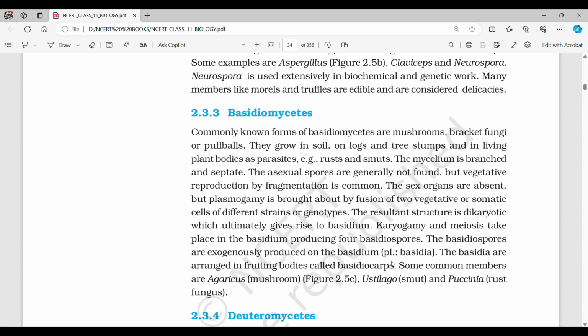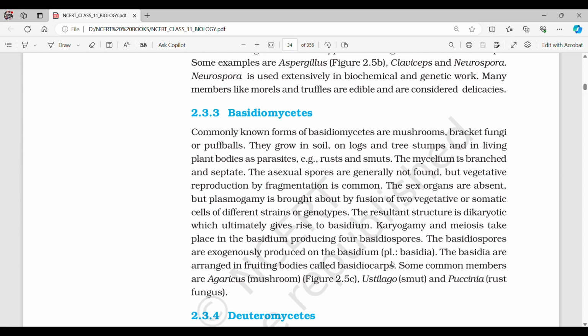The mycelium is branched and septate. The asexual spores are generally not found, but vegetative reproduction by fragmentation is common. The sex organs are absent, but plasmogamy is brought about by fusion of two vegetative or somatic cells of different strains or genotypes. The resultant structure is dikaryotic, which ultimately gives rise to basidium.